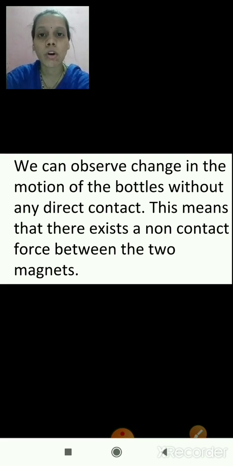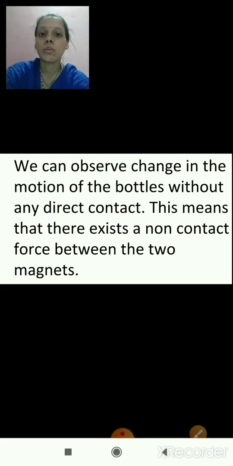If the north pole comes close to the north pole, they will get repelled. We can see the motion, the movement in the bottles, without any direct contact. That's why this is an example of non-contact force. This means that there exists a non-contact force between the two magnets. So this is the definition.